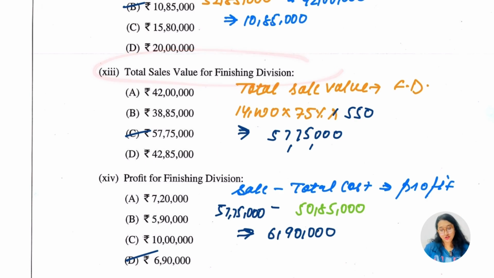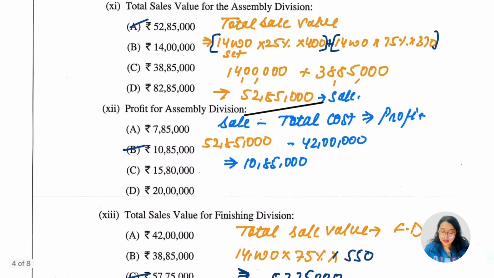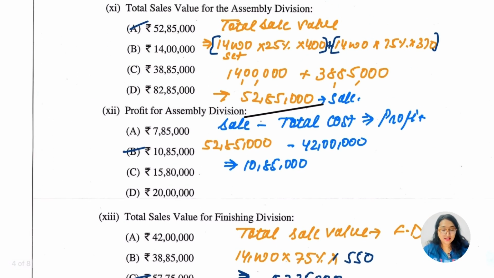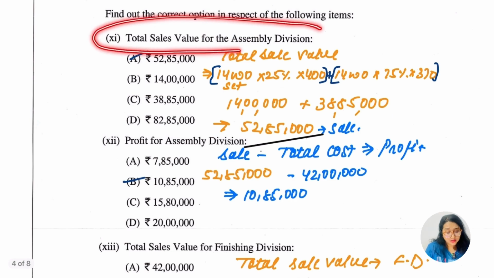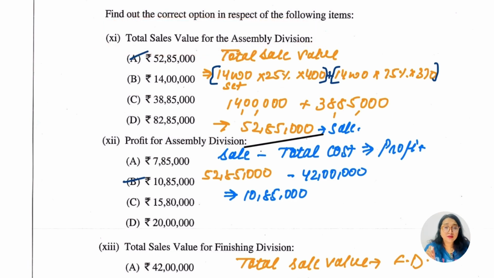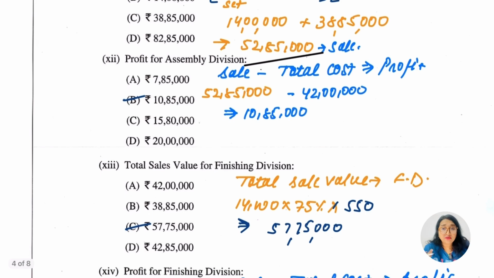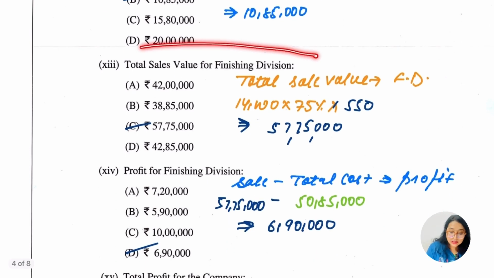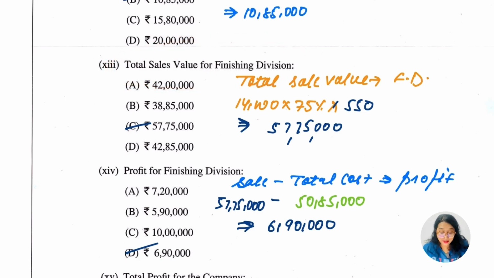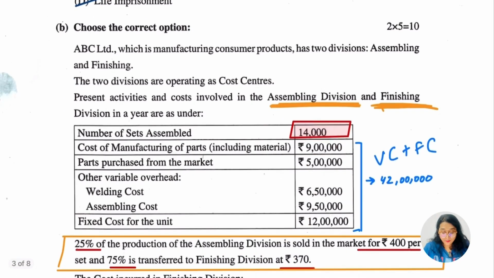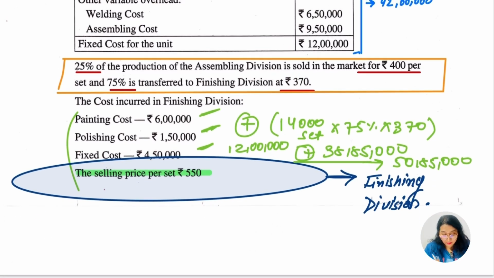total sale value for the finishing division. In the question they have given us the information about the total sale value. The first question was about the total sale value for the assembly division, where we have computed the finishing department part also. Now what are we going to take? Here they are asking us about the total sale value, for the finishing department. Finishing division. So here let's go for the information.